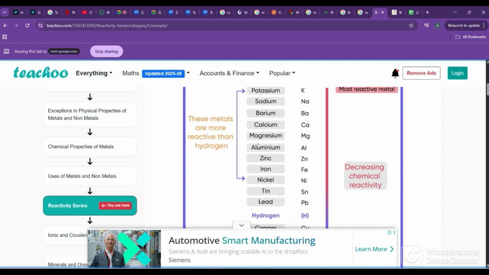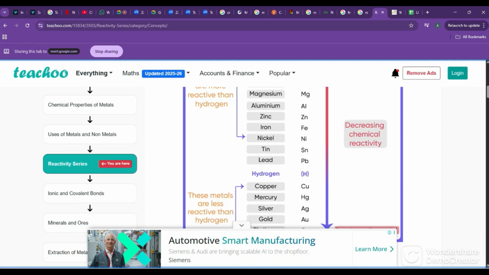Fifth only. Okay. Potassium, sodium, calcium, magnesium, aluminium. Five elements. Then you have four elements in mid reactive: zinc, iron, lead, and copper.